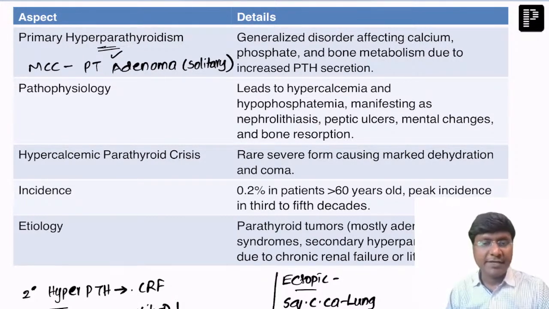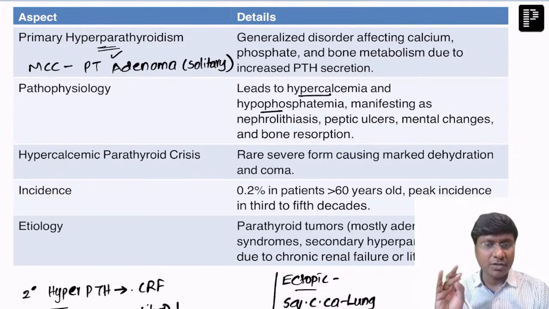Now the pathophysiology of hyperparathyroidism. What will happen in patients with hyperparathyroidism? Parathormone will increase the calcium and decrease the phosphate. How will it increase the calcium? It will increase the osteoclastic activity in the bone, and it will increase the calcium absorption across the kidney. It will also indirectly increase the calcium absorption from the intestine by increasing vitamin D synthesis. These are the ways by which parathormone increases the calcium.